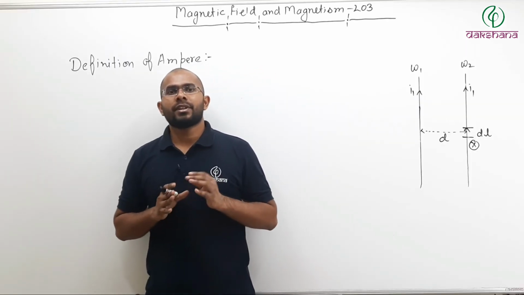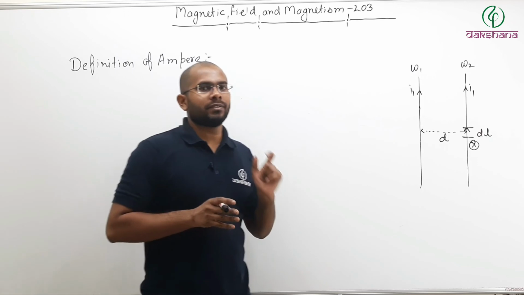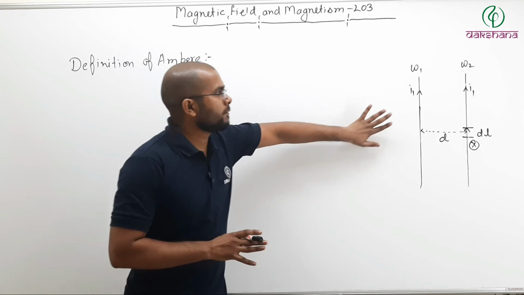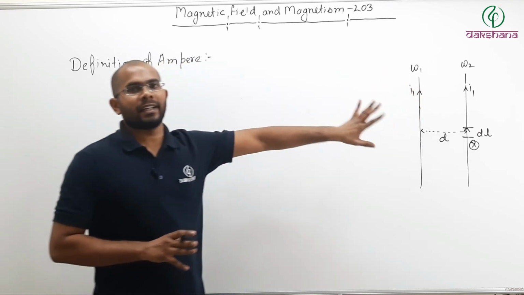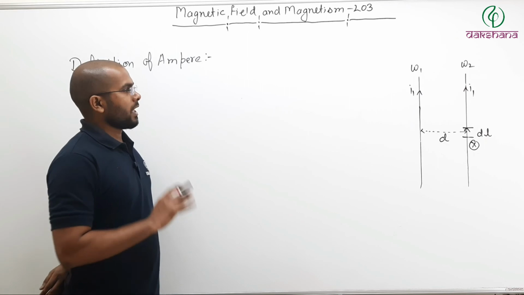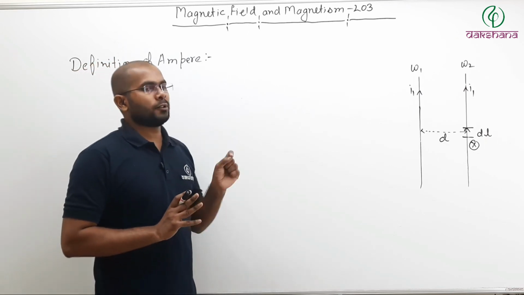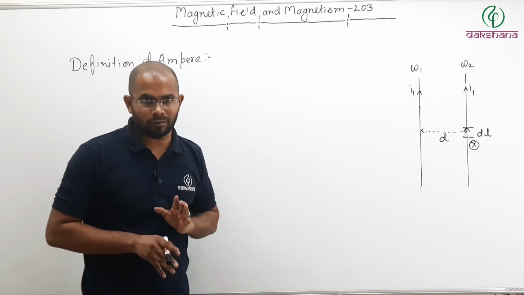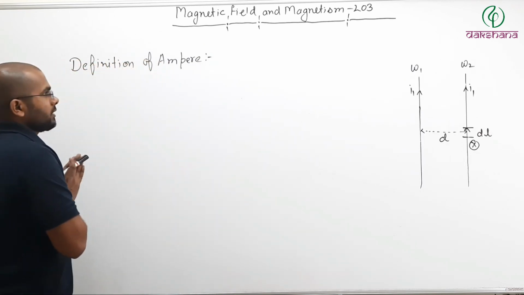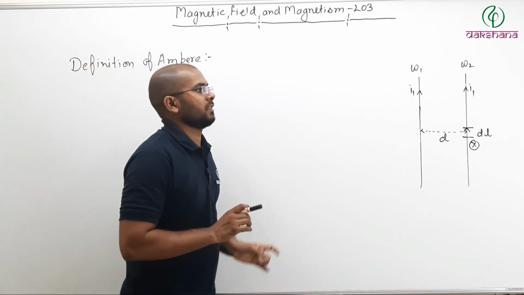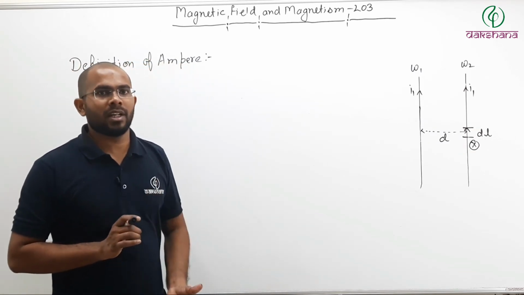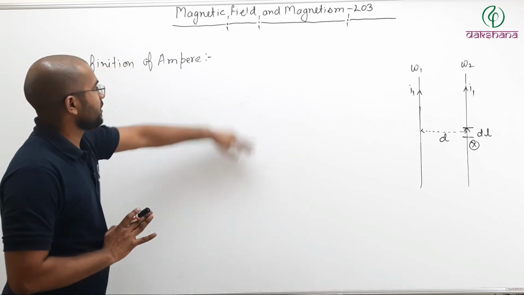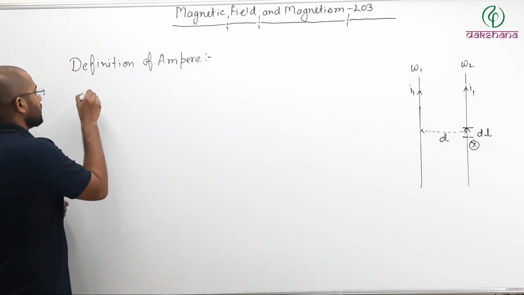Now let us try to define the SI unit of current, that is ampere, using the property of force between two current carrying conductors. Now we have already calculated how much will be the force per unit length. Since they are infinitely long wires, we cannot calculate total force. So here, if I want to define the SI unit of current, that is ampere, there will be certain restrictions. So what is the definition of ampere? It starts with, if